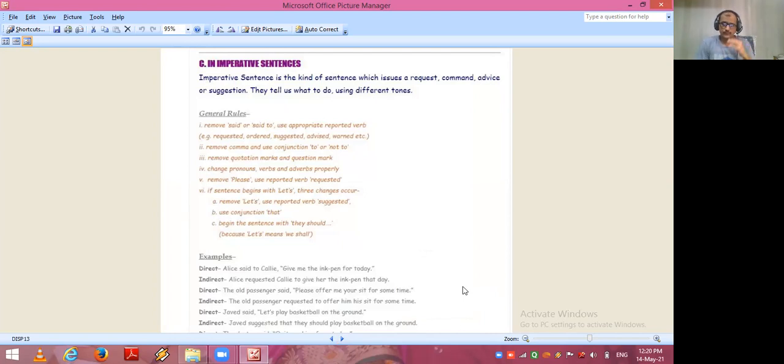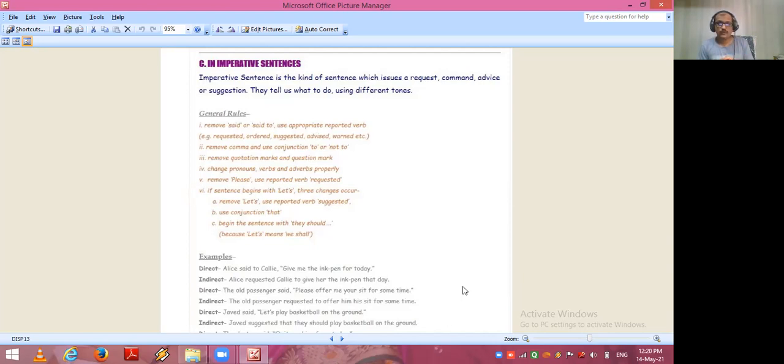using different tones. Now let's see the general rules in imperative sentences, direct to indirect speech. First rule, remove said or said to. Use appropriate reported verb. For example, requested, ordered, suggested, advised, and warned, etc. Okay.